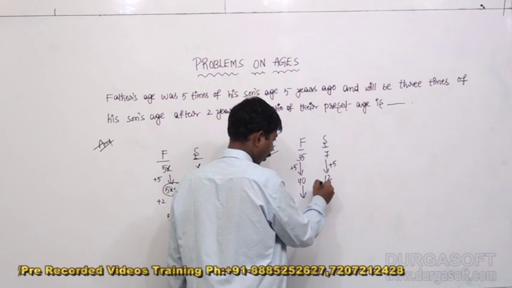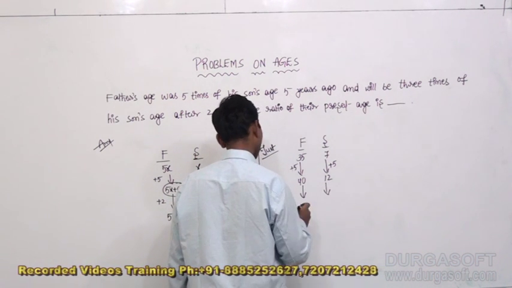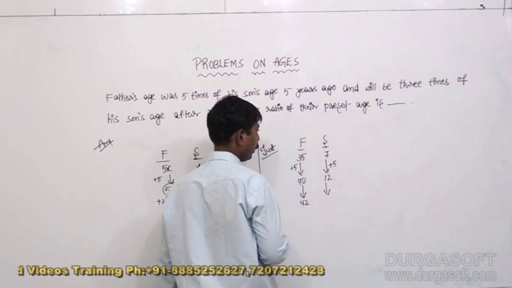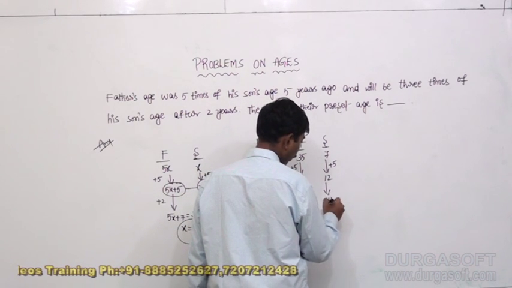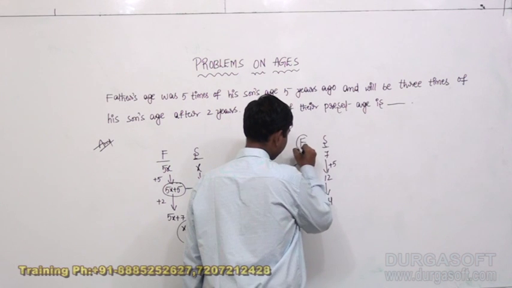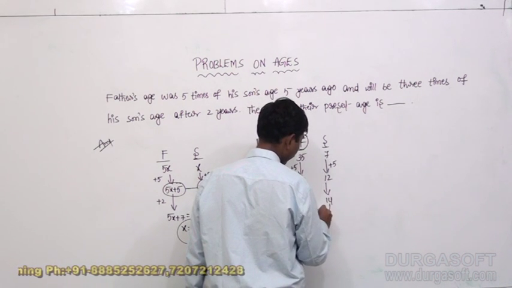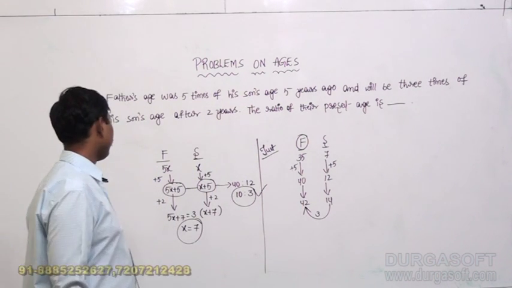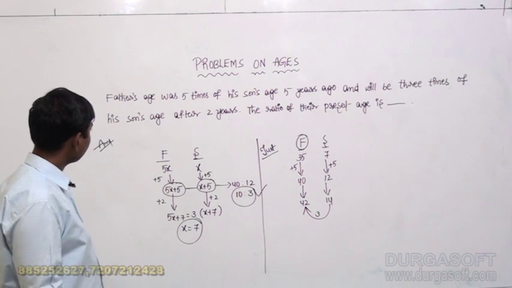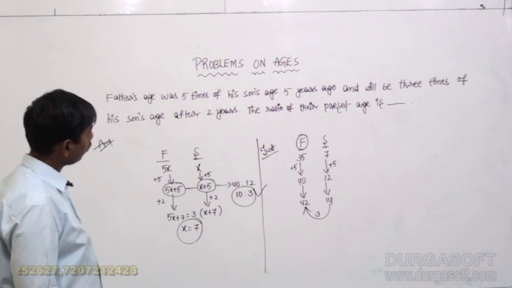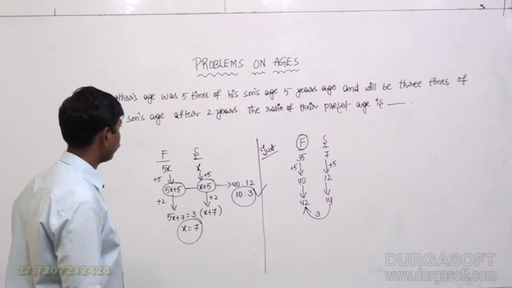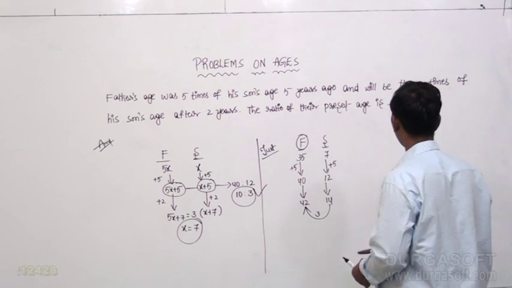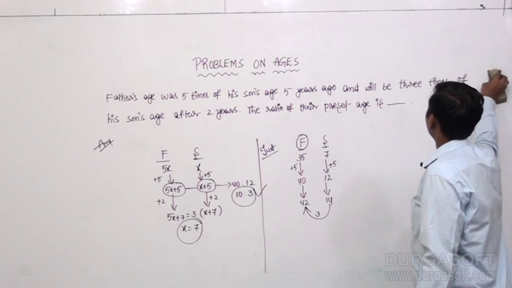Next one, after 2 years, what would be the age of a father? 42. After 2 years, what would be the age of a son? 14. After 2 years, father's age would be how many times his son's age? Thrice. 14 into 3, 42. That's how we need to do it, my dear guys. We can even start from the end and go to the starting, and we get the same answer. That's how these kind of questions especially have to be done. It won't take more than 35 seconds to get an answer. Let us go for the next one, guys.